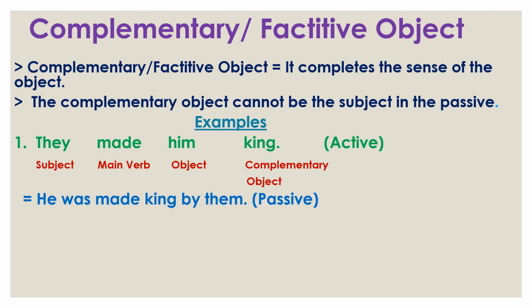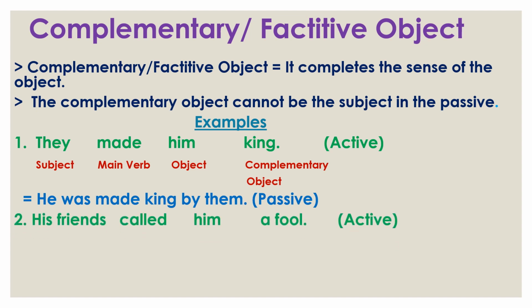So at first we cannot use king as a subject, so we need to use him, this object. So him changes into he at first, then was because made is in the past form, then the third form of made, then we use the complementary object king, then by, then they changes into them. Thus we can change the voice.